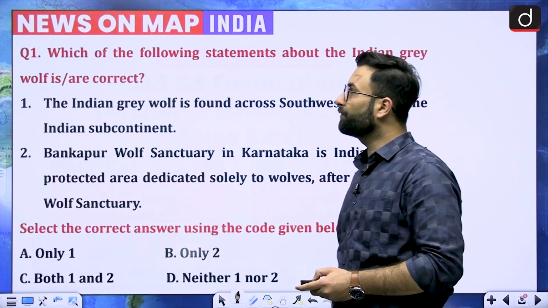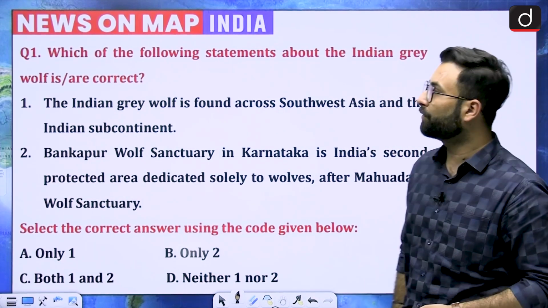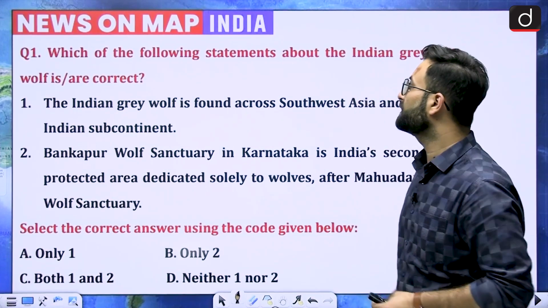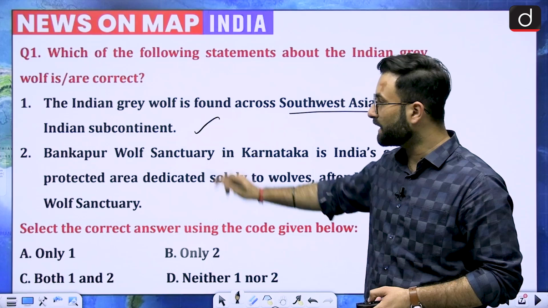Okay. Now let's move further to question number 1. Which of the following statements about the Indian grey wolf is correct? The Indian grey wolf is found across Southwest Asia and the Indian subcontinent. Now this is correct. Coming to the second one,